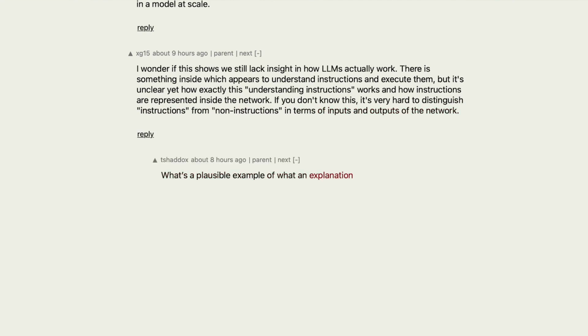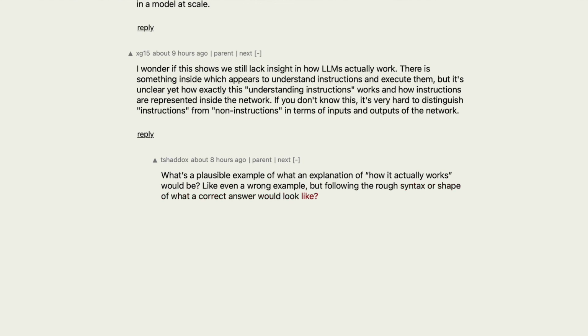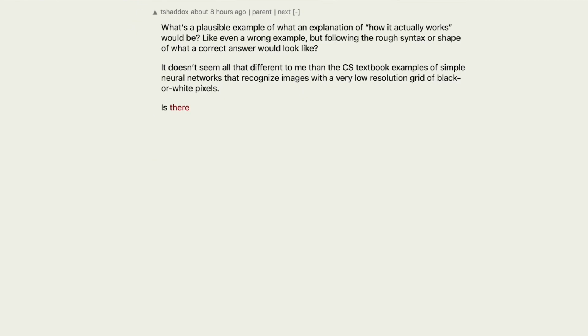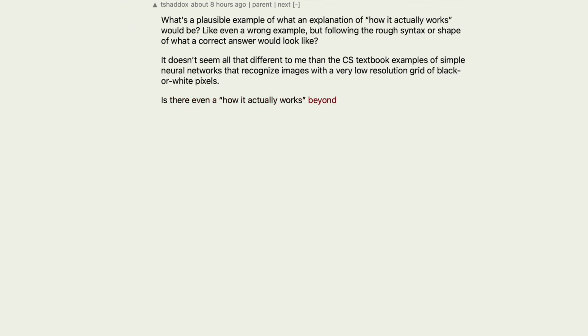What's a plausible example of what an explanation of how it actually works would be? Like even a wrong example, but following the rough syntax or shape of what a correct answer would look like. It doesn't seem all that different to me than the CS textbook examples of simple neural networks that recognize images with a very low resolution grid of black or white pixels. Is there even a how it actually works, beyond how the basic physical mechanisms work?